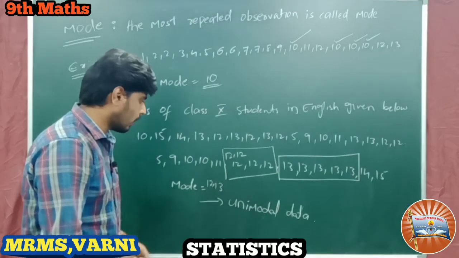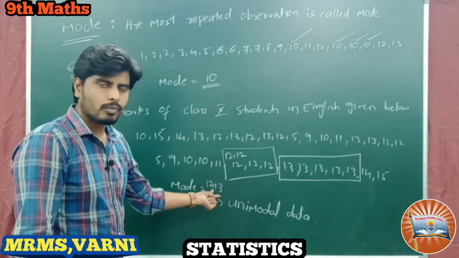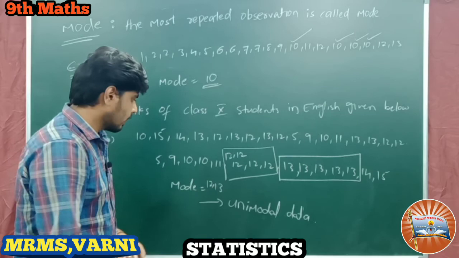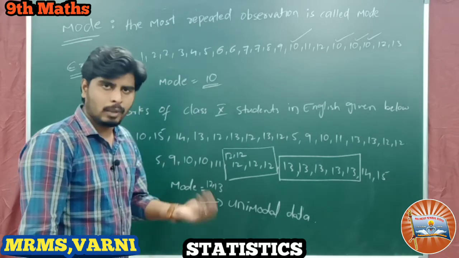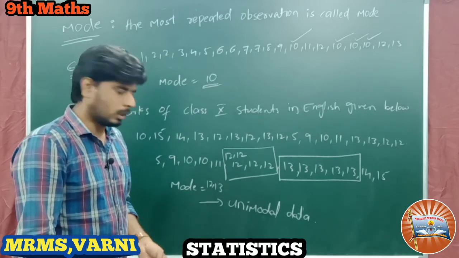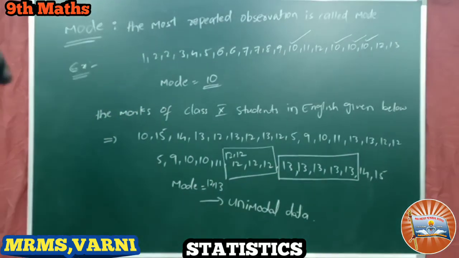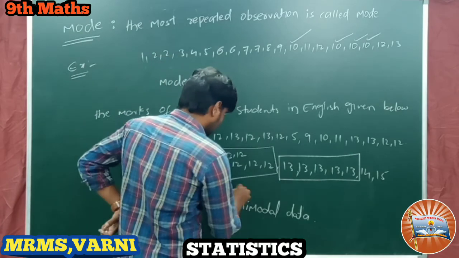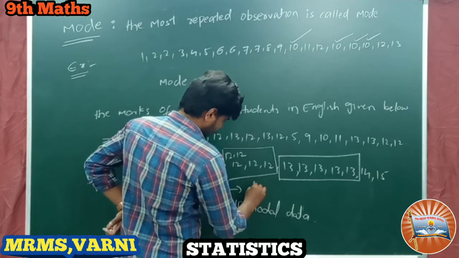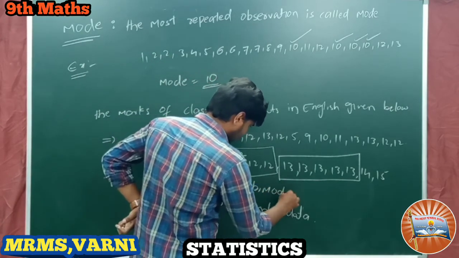How many modes do we have here? We have 2 modes. So what is the meaning of this? If a data has more than one mode, here 2 modes, we call it bimodal data.